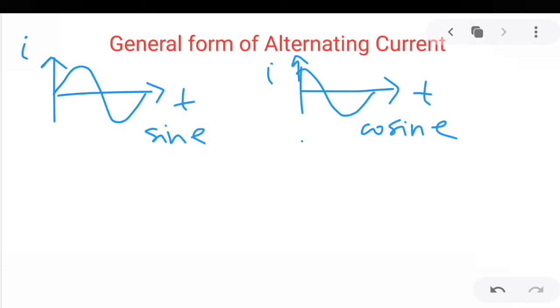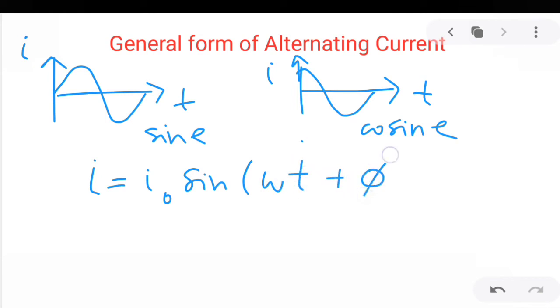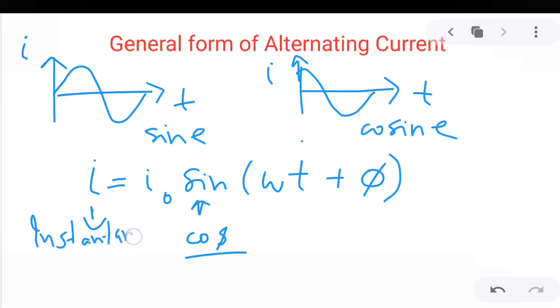So let us write the general form. I is equal to I naught sine (omega t plus phi). This is the general form of alternating current. Instead of sine you can also write cosine. Here this I is the instantaneous current, that is, the value of current at time t. So as time t changes, the value of this current changes.